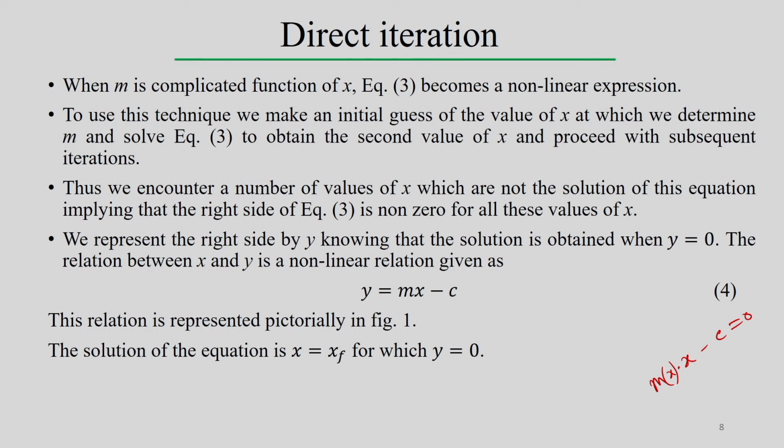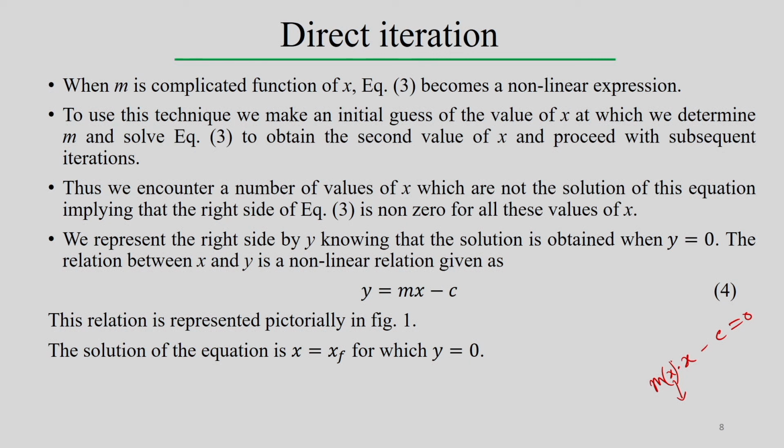Now, to use this technique, we make an initial guess value of x at which we determine the value of m. Definitely we can guess some initial value of x, say x 0, and for that particular x, since m is a function of x, first we define the particular initial value of x, and with that x value we define the value of m, and then we solve this particular equation, obtain the value of x and proceed with subsequent iteration.